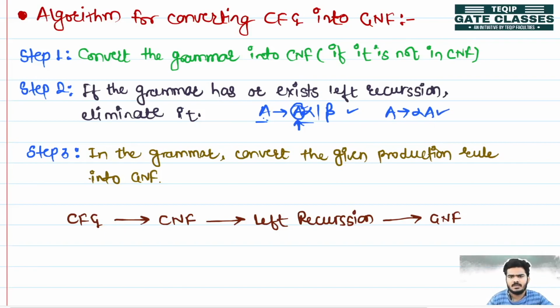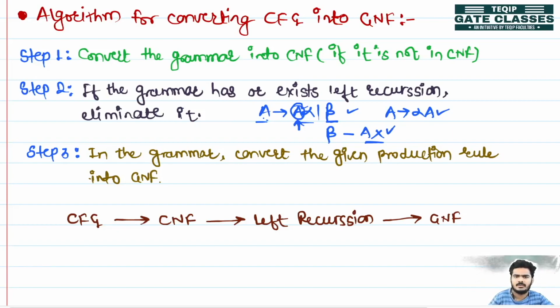Whenever we come across left recursion, we have to remove it. Here A is producing A alpha or beta. What is meant by beta? Beta is anything, but the only thing is that it will not start with the A symbol. Beta can be anything, but it should not start with A, and we have to remove this left recursion.